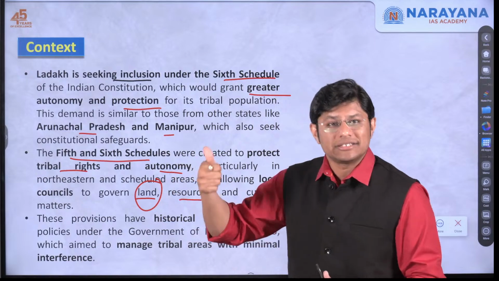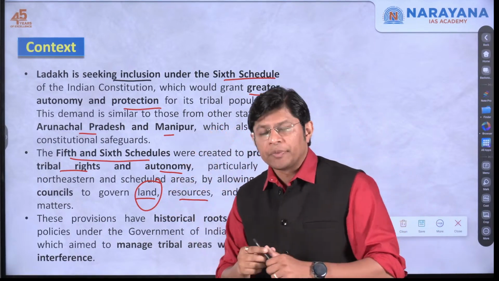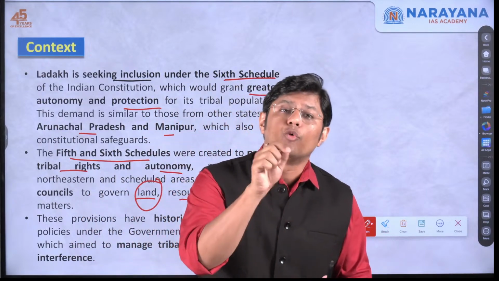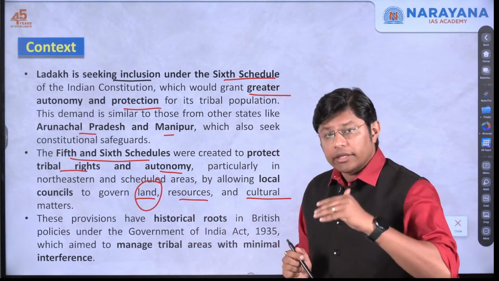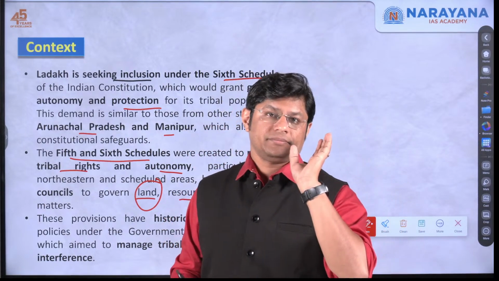In short, the central and the state government laws won't be applicable in the tribal areas, or they would be applicable with certain modifications, right?